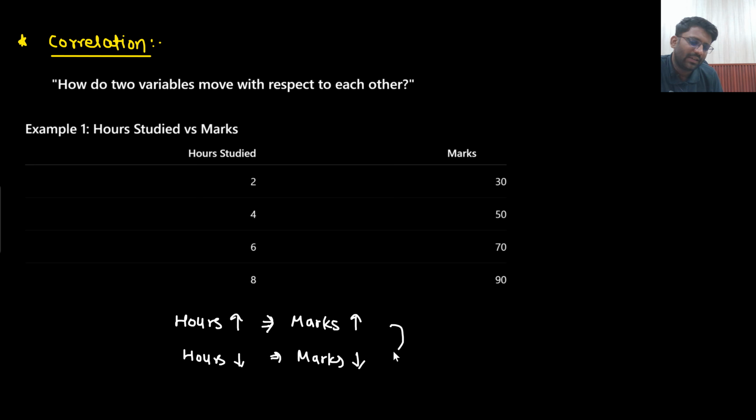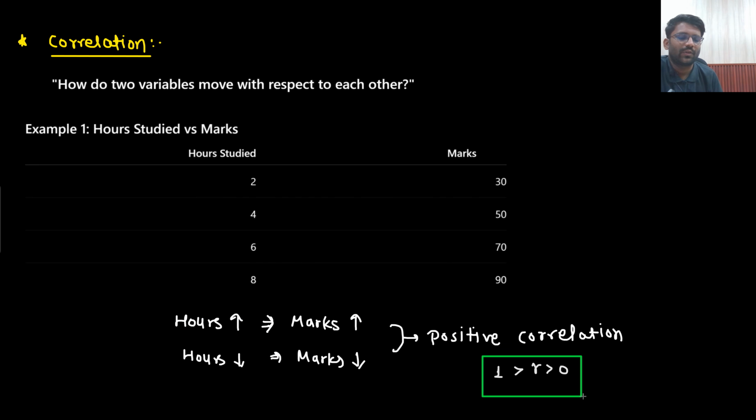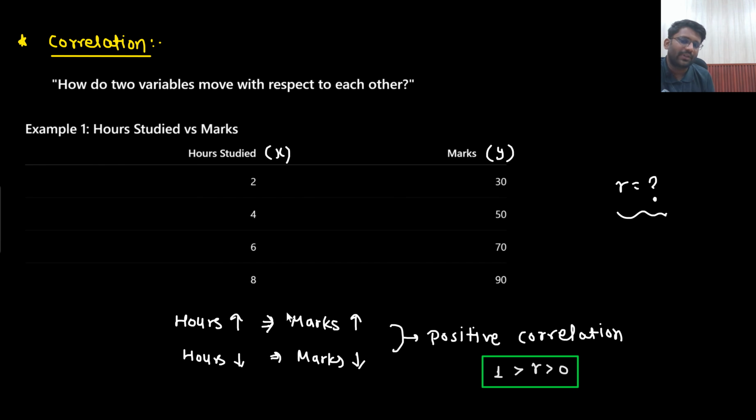Then what does that mean? There will be positive correlation for sure. What will be the value of r? That I cannot comment, but I can surely comment one thing, that r will be greater than 0 for sure, and it will be less than 1, which is pretty obvious because r could be between minus 1 to 1 only. Is that understandable to you? Okay. So let's call one of the data as x, other data as y. You can find out the correlation coefficient r. Although we will do this kind of calculation, for this particular scenario you can do it on your own. So that will come out to be between 0 to 1.